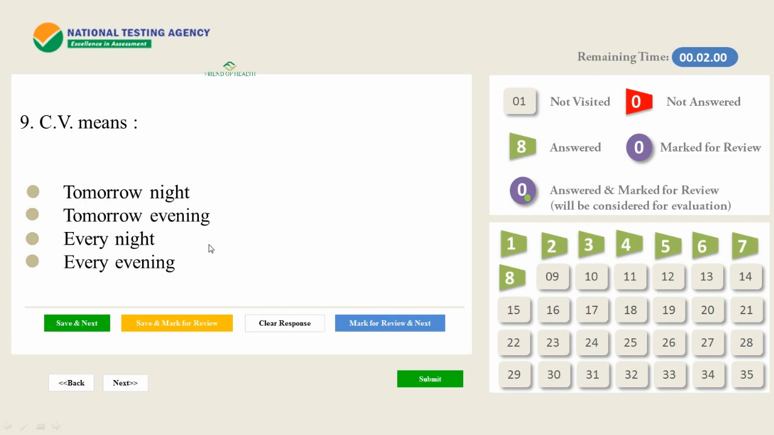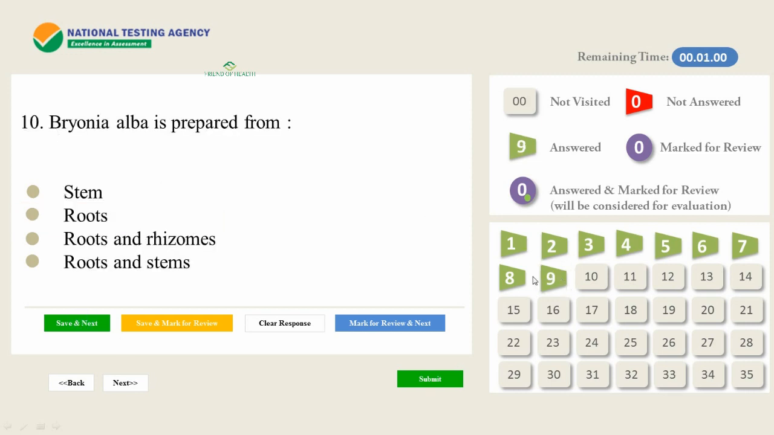Next, CV means another important area in pharmacy, about abbreviations. It will be helpful in practice and also in examinations. Every exam, one question will be there from the abbreviation part. So CV means tomorrow evening. Refer to the textbook for the Latin word for CV, and the answer is tomorrow evening. So the last question: we can see here the question palette, all 9 questions are marked and answered.